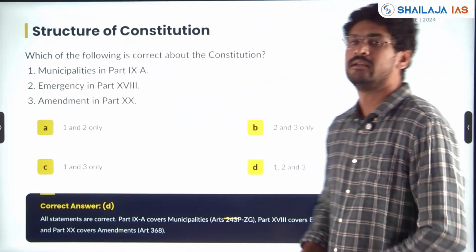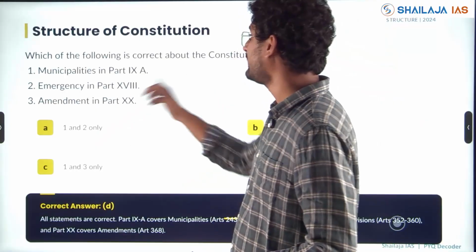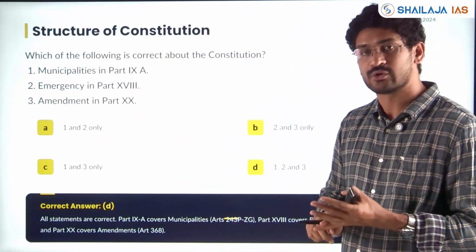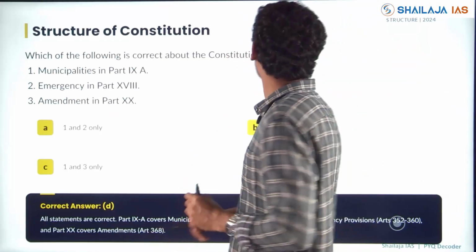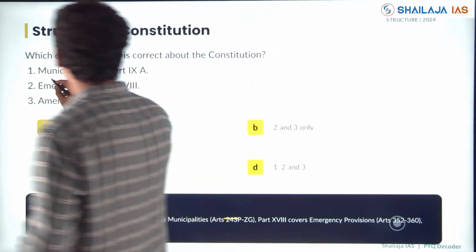Next, with respect to the Constitution, its parts, schedules, federal structure, constitutional amendment, 2-3 questions are coming every year. This was in 2024. Municipalities.